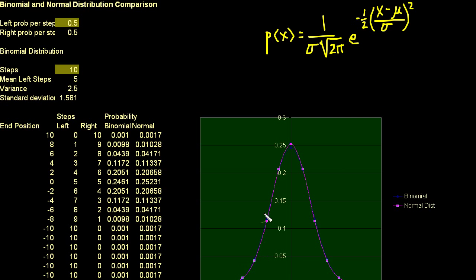And this is a preview of a normal distribution that I've plotted. The purple line right here is a normal distribution. And just so you know, the whole exercise here, I know I jump around a little bit, is to show you that the normal distribution is a good approximation for the binomial distribution, and vice versa, if you take enough trials in your binomial distribution. We'll touch on that in a second. But it's the intuition of this term right here that I think is interesting, because we're saying how far we are away from the mean, and we're dividing by the standard deviation. So this whole term right here is how many standard deviations we are away from the mean.